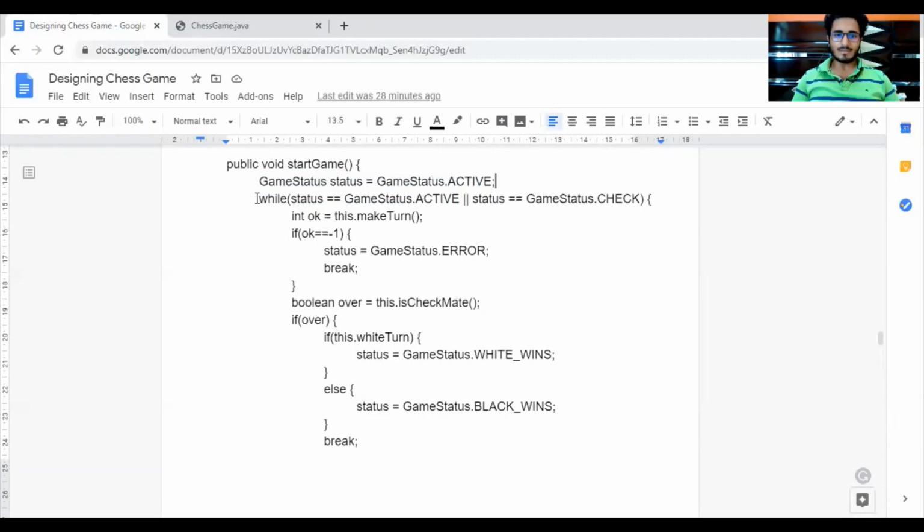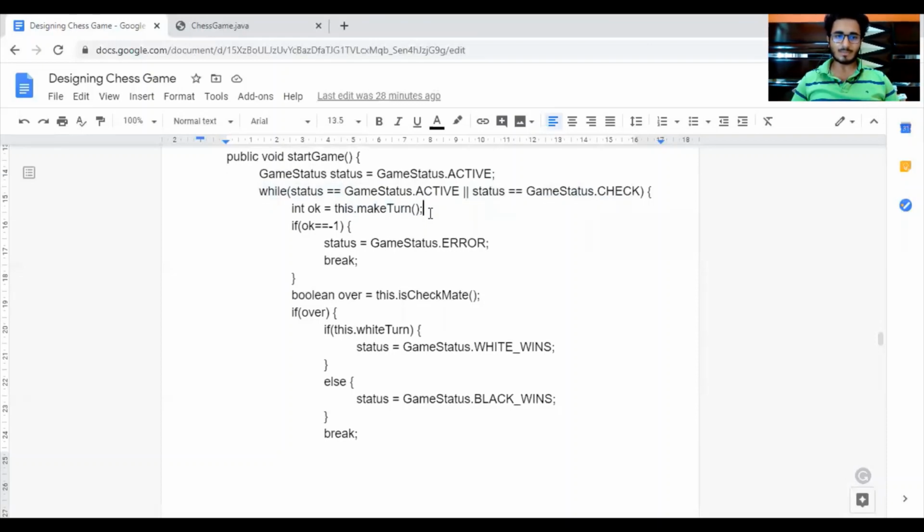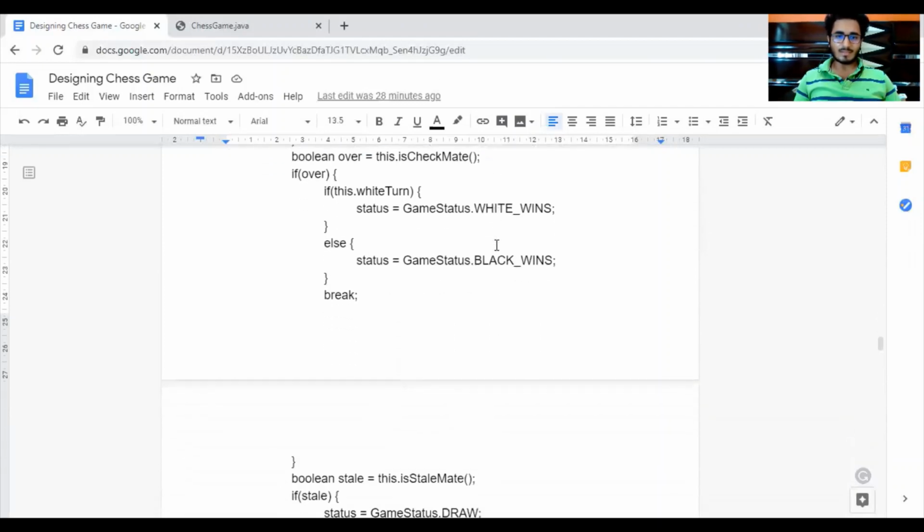Now while the game is active, we call the make turn function, which helps the players to take their turn. So it takes input from the user, checks if the input is valid, and then performs the move. It returns -1 if the input is invalid or if there is any error, else it returns 1. So if it returns -1, we set the status as error. Else we check if the current player has checkmated the other player. If that is true, then the current player wins.